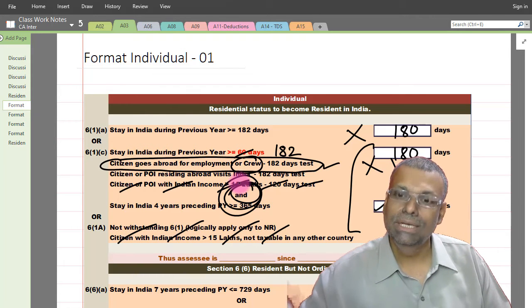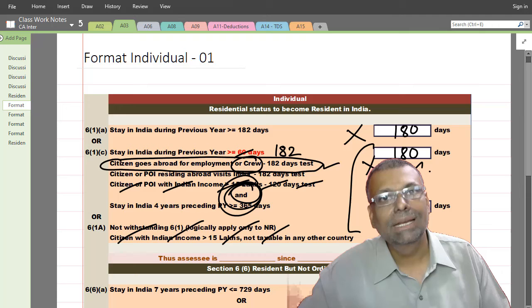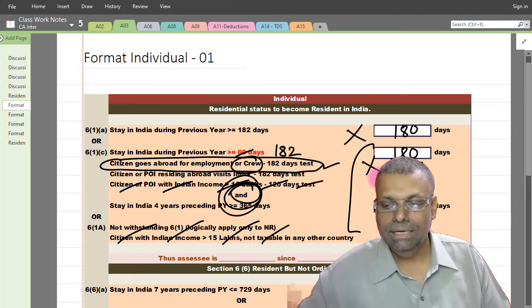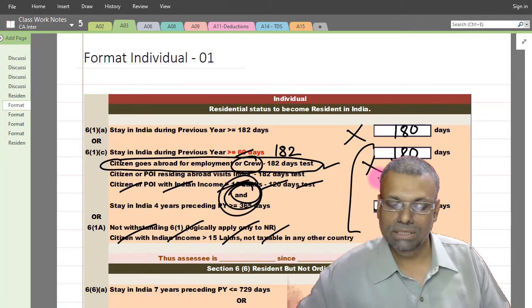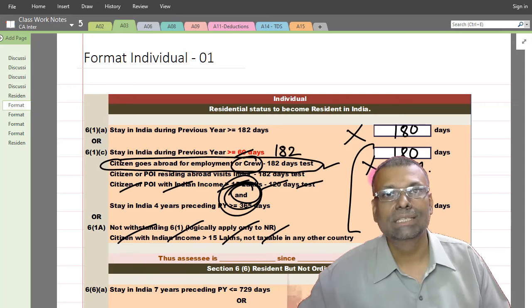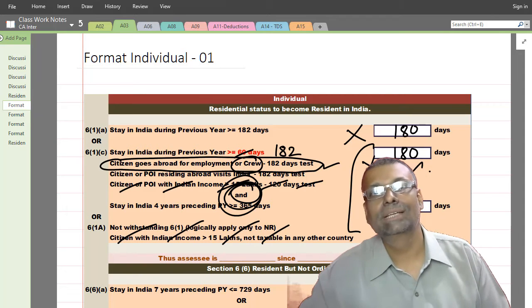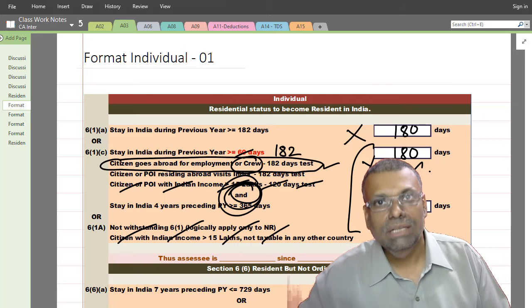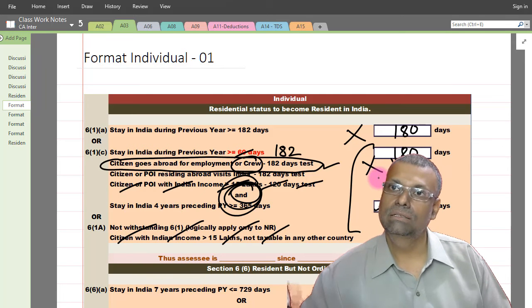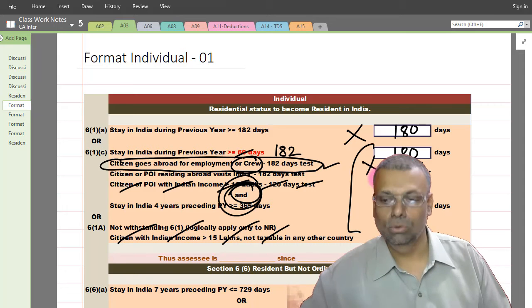So it's a cumulative test, and that's the reason if one is not satisfied, the entire test is not satisfied. And that's the reason logically some people also say that in such a situation 6(1)(c) is not functional. That means don't test only 6(1)(c), because the answer of 6(1)(a) and 6(1)(c) is going to be the same in the given circumstances, and that is the logical conclusion.